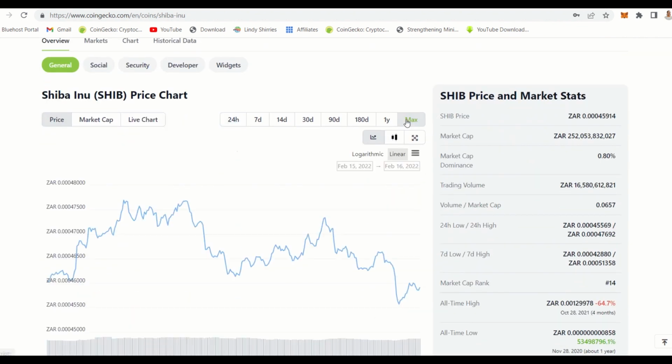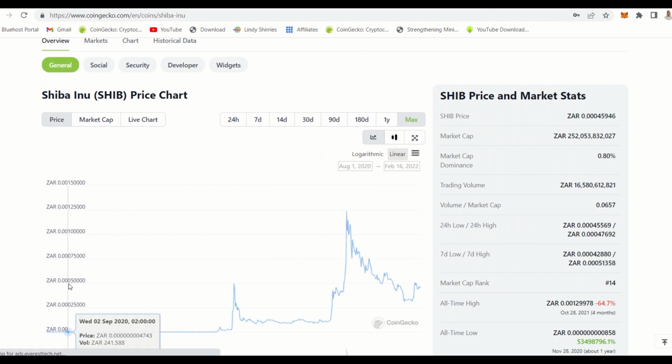So let's look at this. You'd see that Shiba Inu at some point it was up and then it came down, but now it's starting to go up. So for something like Shiba Inu, buy 1 million of these coins. I remember when I bought, probably I was around this point somewhere, I bought 6 million of these coins. And now think about it, if this coin just gets to 1 rand, then it means I have 6 million rand. And imagine if it goes to $1, then it means I have 15 million rand. So you see why you want to buy these coins as much as you can.